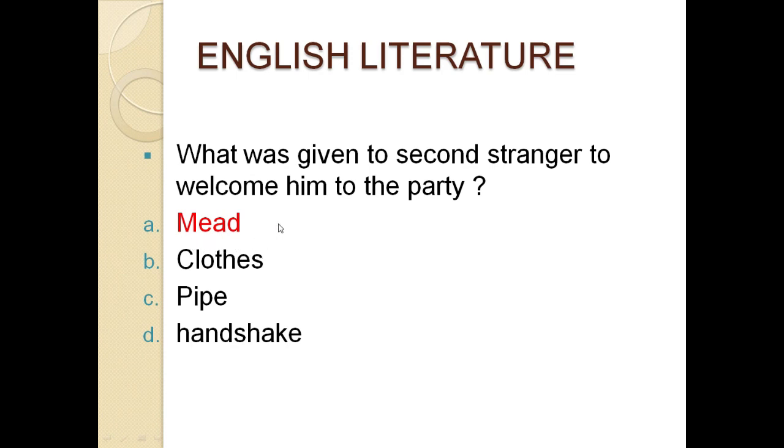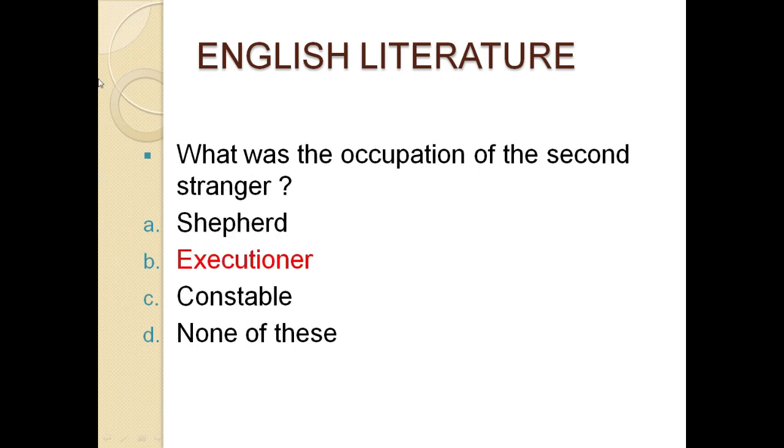The next question is number 9. What was the occupation of the second stranger? Option A, shepherd. Option B, executioner. Option C, constable. Option D, none of these. The correct option for this question is option B, executioner.